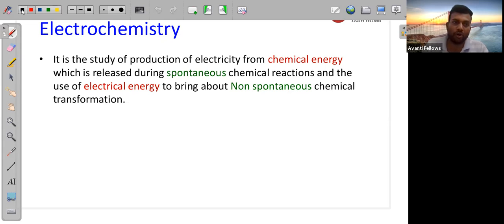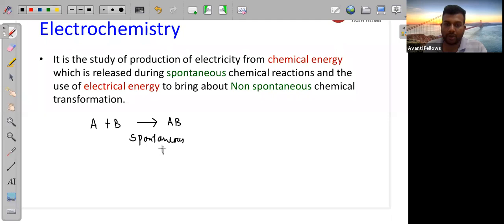So whenever a reaction is happening, consider you take A plus B and we are getting AB, without giving any pressure. If it is a naturally happening process, then it is a spontaneous process, because we are not giving any energy in this case.